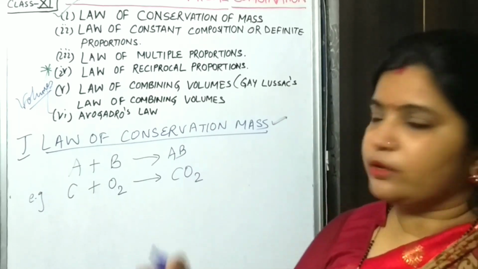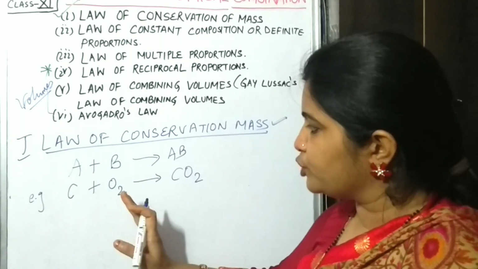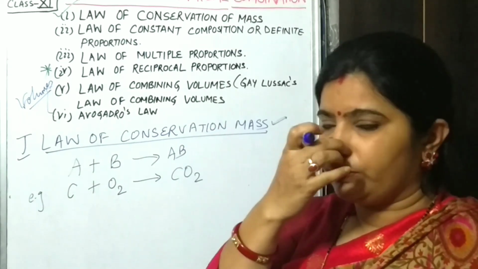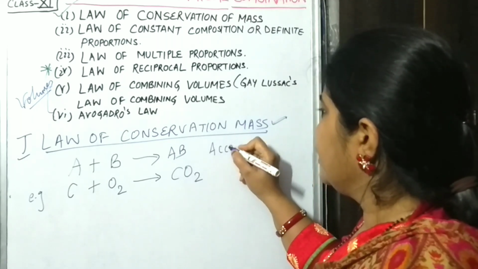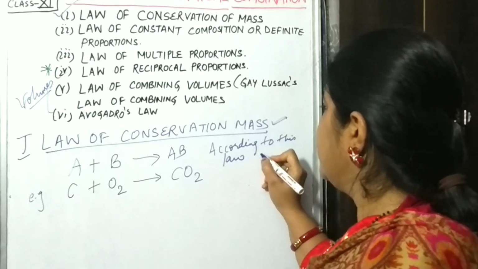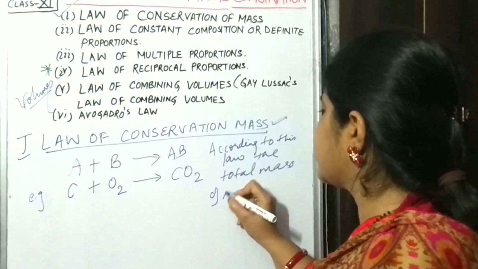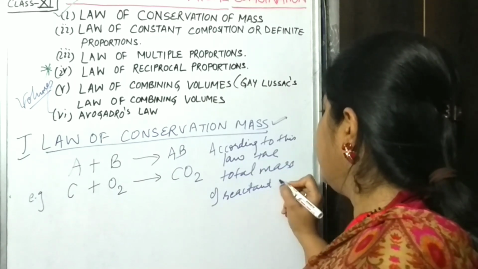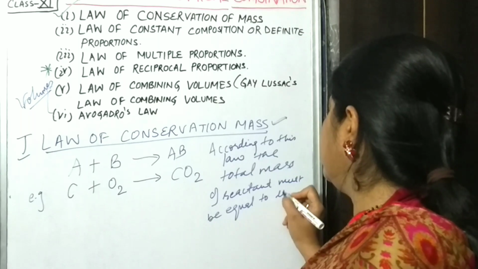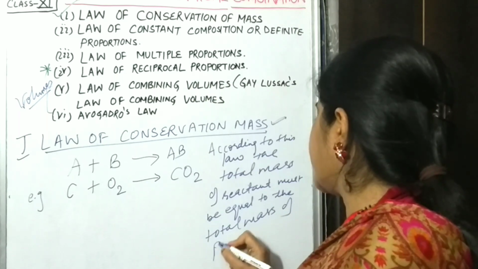According to this law, the total mass of reactant should be equal to the total mass of product. You can write the statement also: according to this law, the total mass of reactant must be equal to the total mass of product formed.